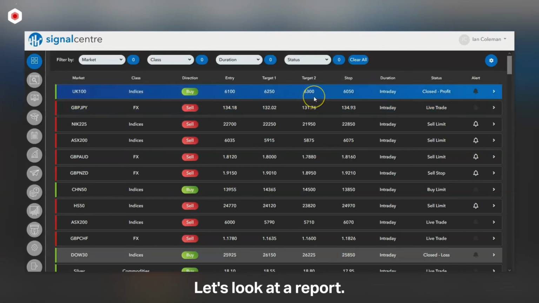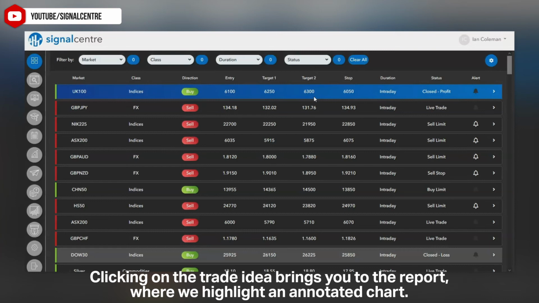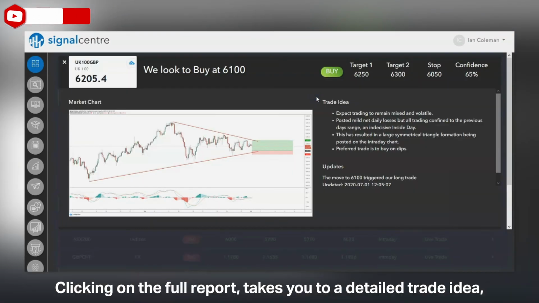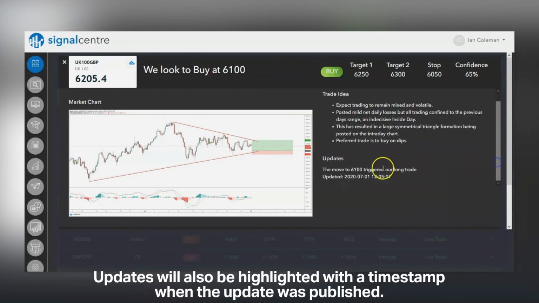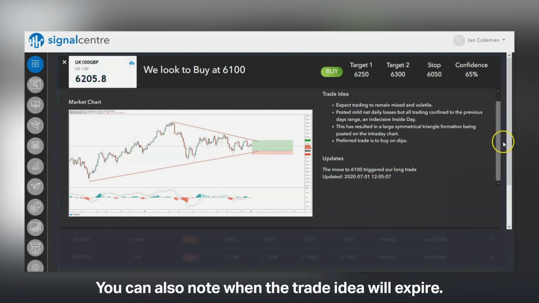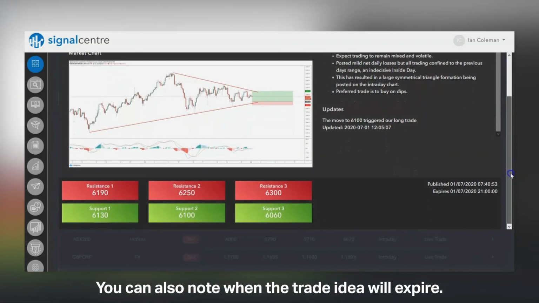Let's look at a report. Clicking on the trade idea brings you to the report where we highlight an annotated chart. Clicking on the full report takes you to a detailed trade idea. Here we highlight the reasoning behind the analysis. Updates will also be highlighted with a timestamp when the update was published. You can also note when the trade idea will expire.